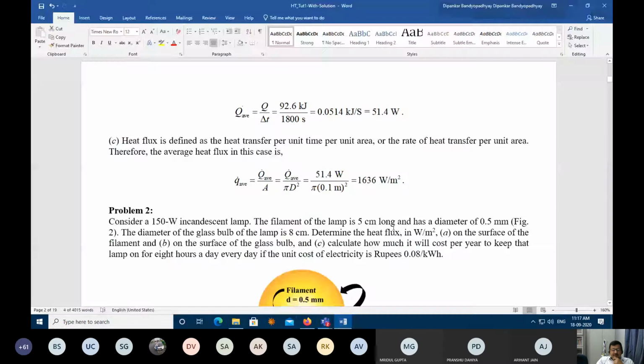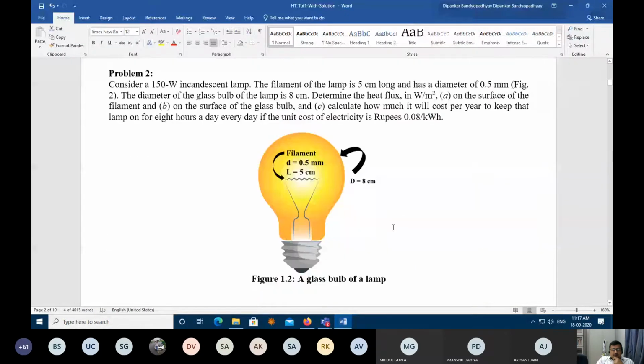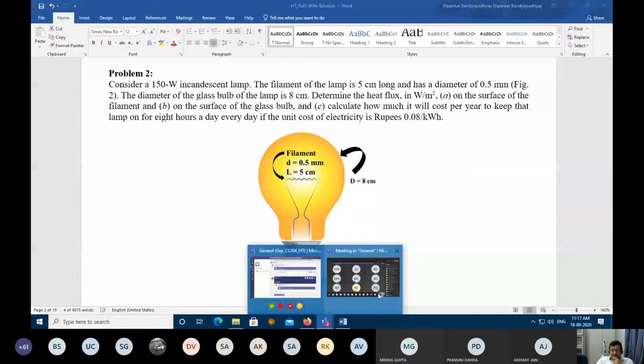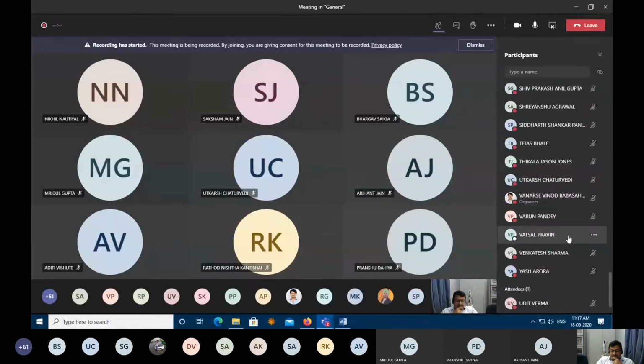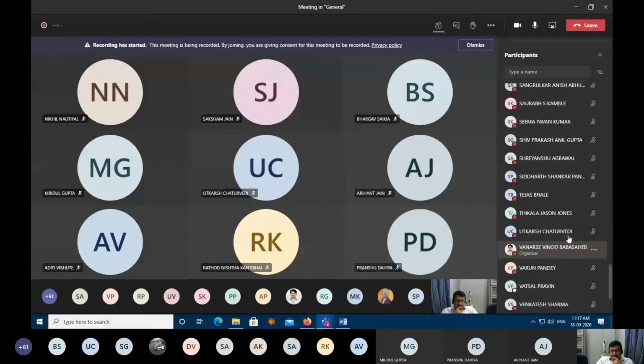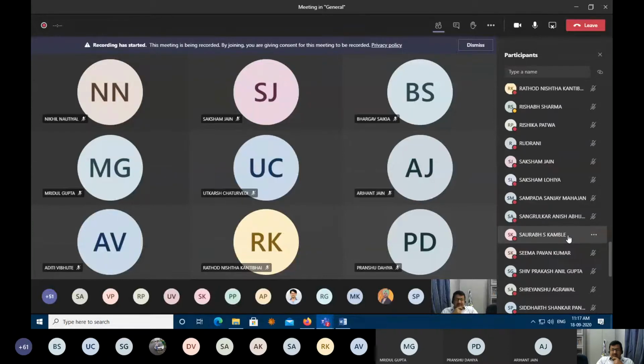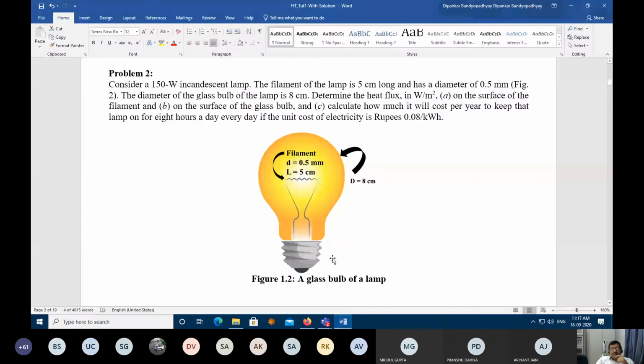Chalo, let us shift to the next problem. Problem 2. Saksham, can you please read this out for me? Sure, sir. Consider a 150 watt incandescent lamp.